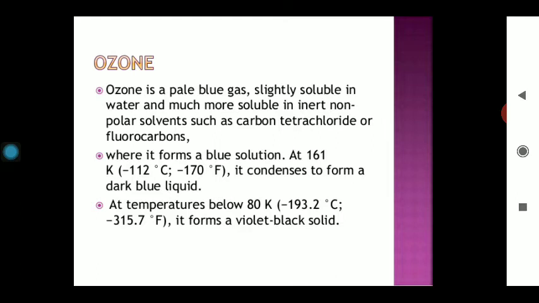It is a pale yellow gas, slightly soluble in water and much more soluble in an inert non-polar solvent such as carbon tetrachloride and the fluorocarbons. It forms a blue colored solution at very low temperature, about minus 112 degrees Celsius and about minus 170 Fahrenheit, and it condenses to form a dark blue liquid. At temperature below 80 Kelvin it appears as a violet black solid. So it can be solidified easily, it can be liquefied easily, otherwise it exists in the nature.